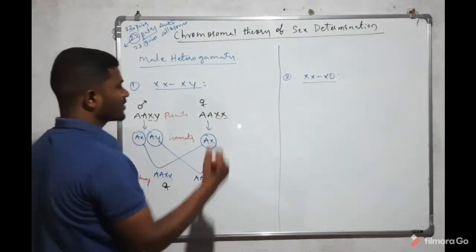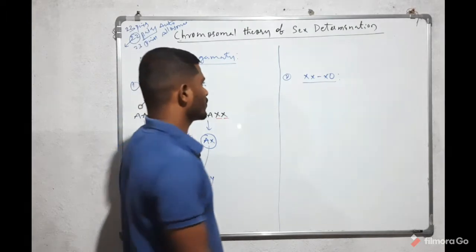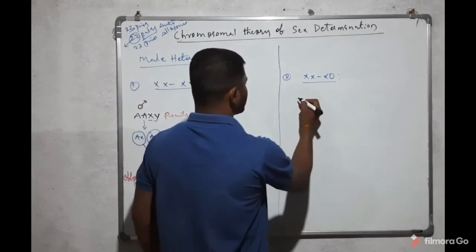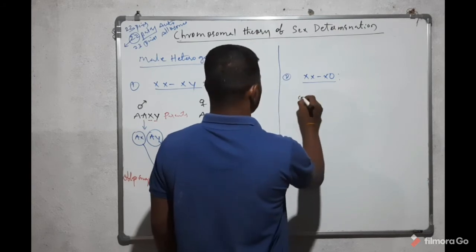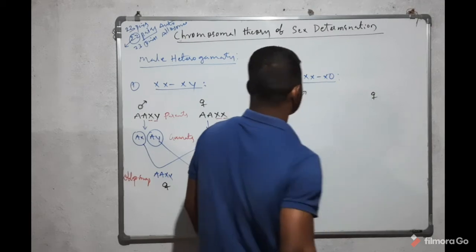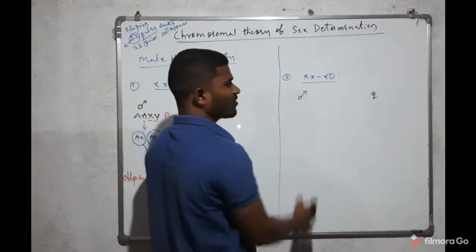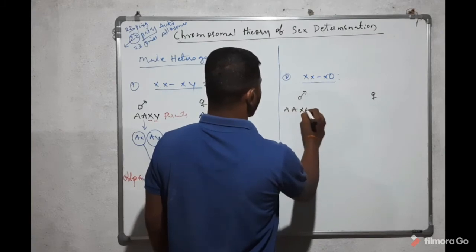In case of the XX XO type, the karyotype of the male organism is AAXO.